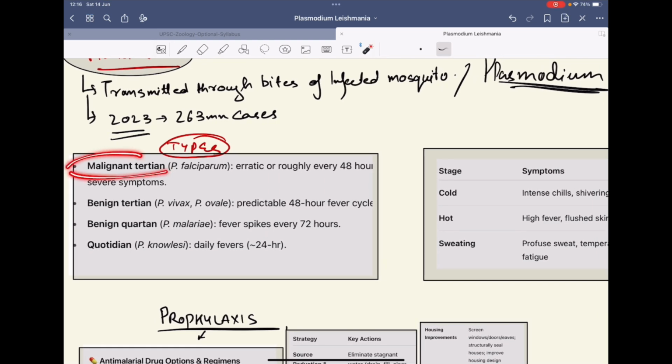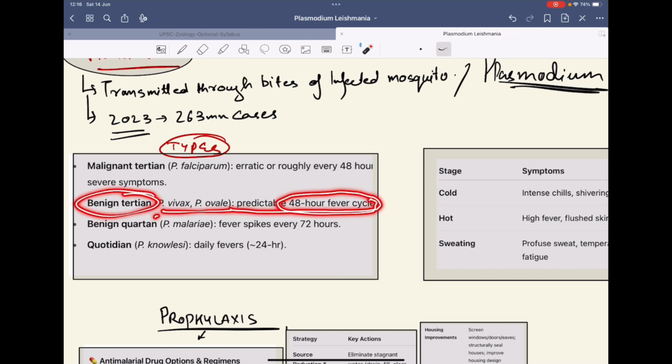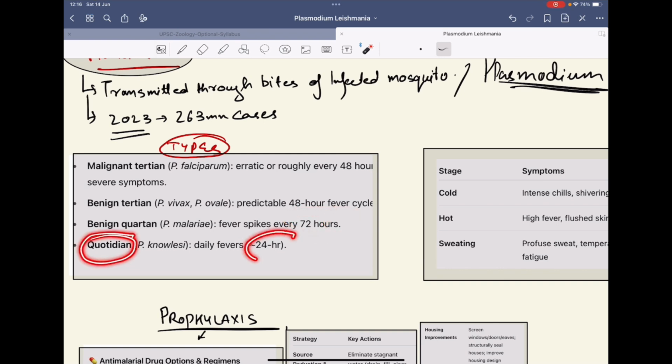One is the malignant tertian. It is caused by falciparum, and there are severe symptoms every 48 hours. Then we have benign tertian, which is caused by vivax and ovale, and it's a predictable 48-hour fever cycle. In benign quartan, there is a 72-hour cycle, and in quotidian, there is a 24-hour cycle. It's caused by knowlesi.